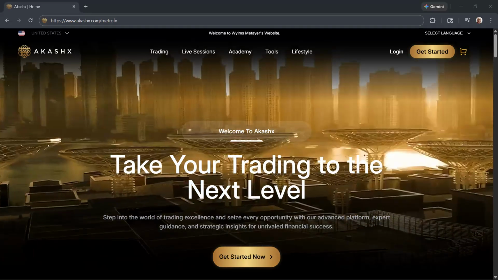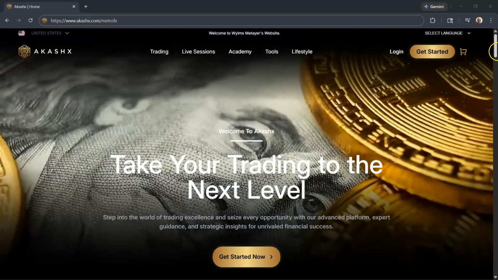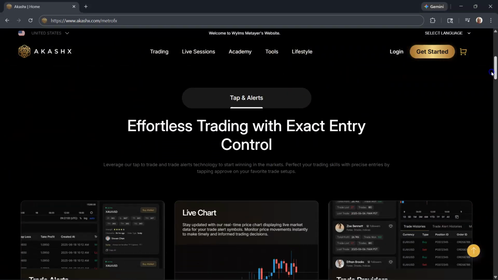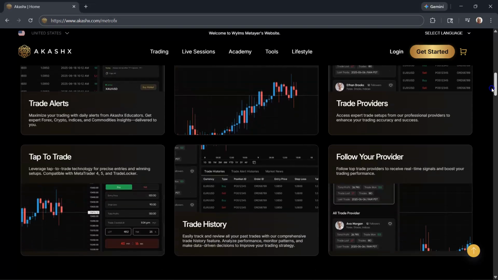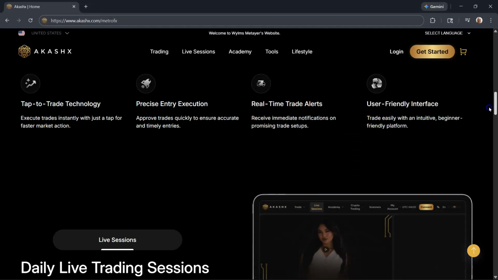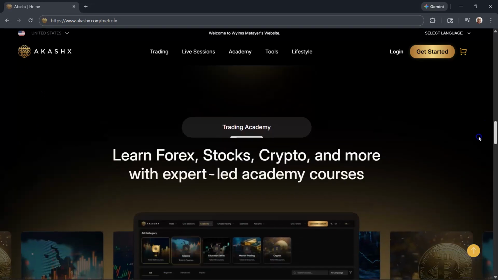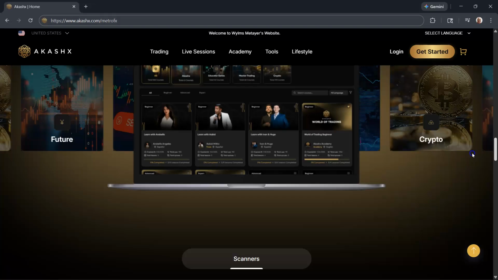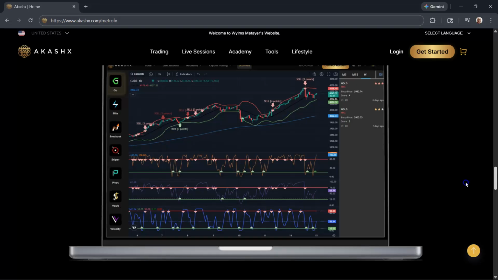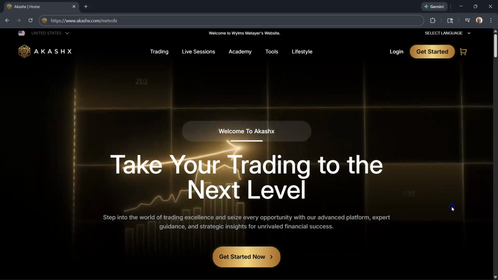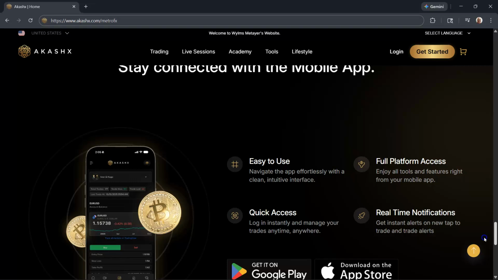Right on the site, you'll notice a lot of great things with regards to the different services that they do offer within the back office. So once you become a student, you'll have access to everything that you see here, and you can definitely dive into the content. There'll be videos to watch, live sessions to attend, stock screeners that you can actually review, and trade alerts that you'll get access to. You'll have access to a lot of important information to help you become a profitable, successful trader.